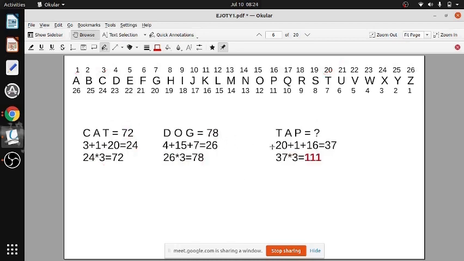You put T is 20, A is 1 and P is 16. When O was 15, P will be 16. So the total is 37, and you multiply by 3, giving you 111.